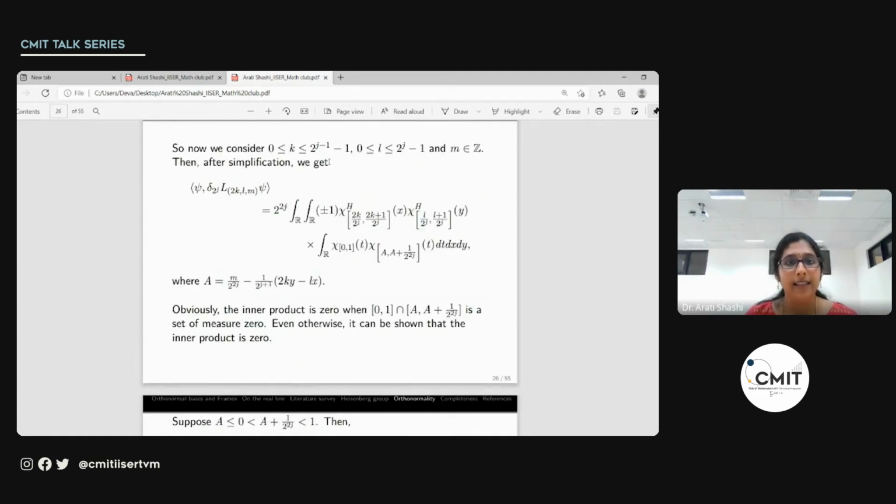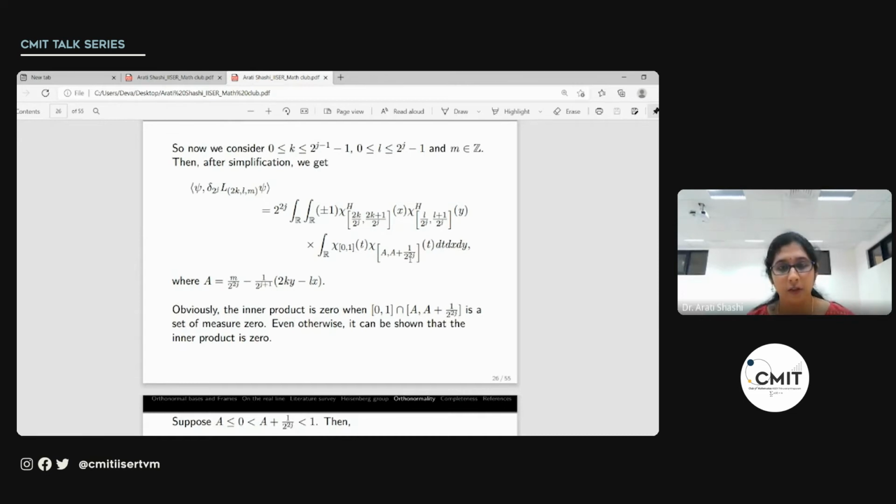So considering that, we can further simplify and write the inner product in this manner, and we will now first integrate with respect to the t variable. Though we write it out as a, this a involves x and y. So if we integrate with respect to t, we will still have some terms involving x and y.